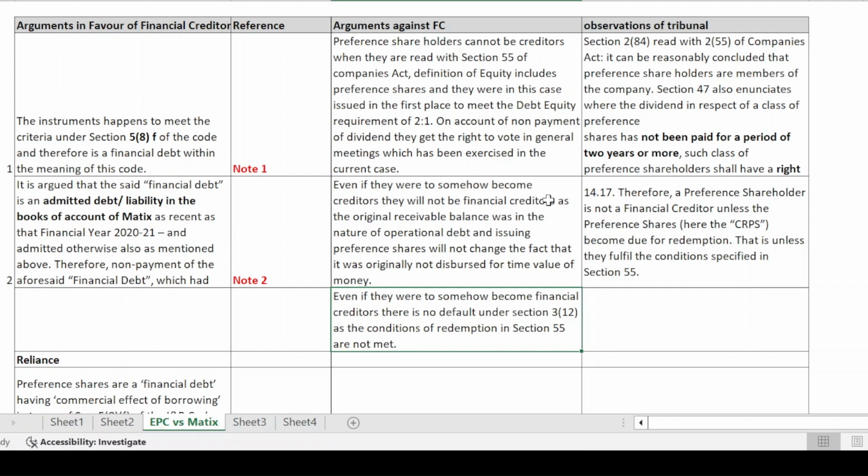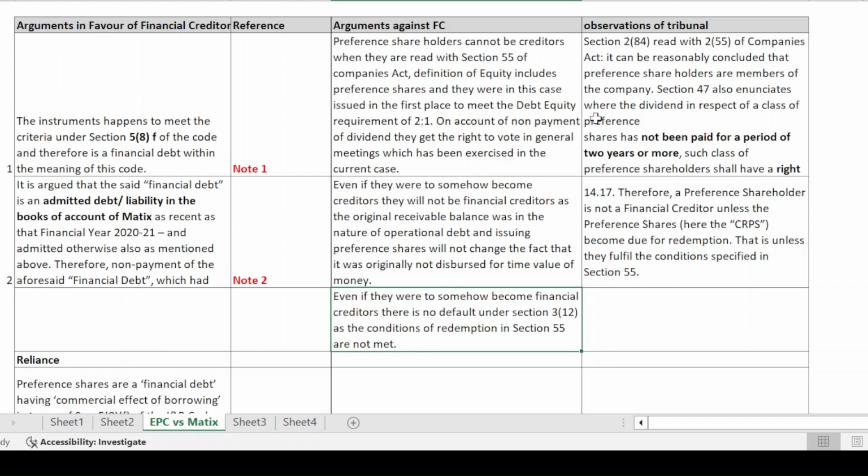And this in substance would affect the rights and obligations of the holder of the instrument as well as the issuer, and therefore it is important to take a comprehensive view of this particular instrument. And therefore, after analyzing all these things, the tribunal adjudicated that the preference shareholder would not be considered as a financial creditor unless and until the conditions in section 55 have been met.